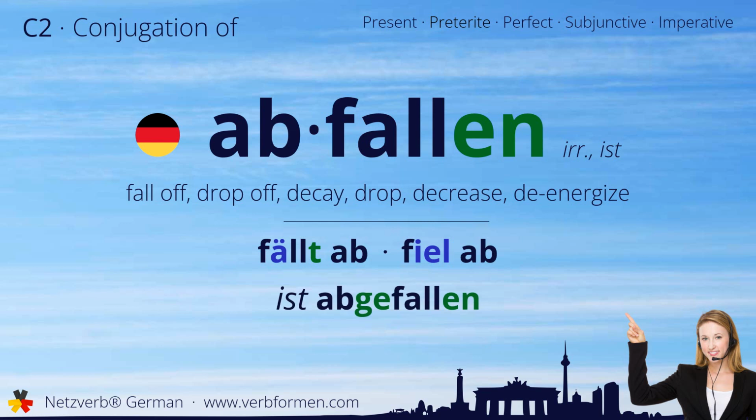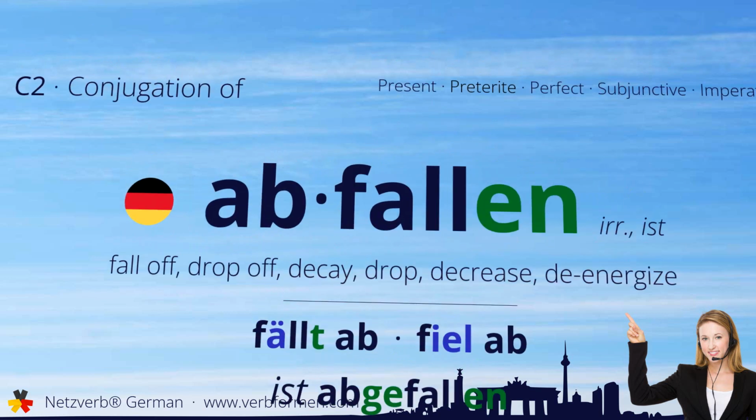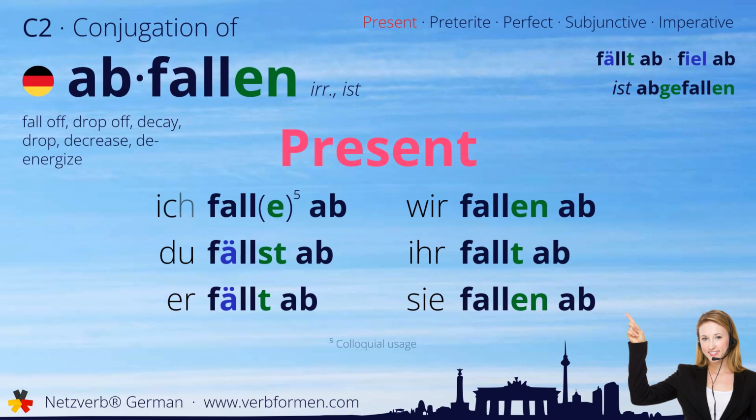Now let's move on to the tenses. First, we'll take a look at the present tense. Ich falle ab. Du fällst ab. Er fällt ab. Wir fallen ab. Ihr fallt ab. Sie fallen ab.